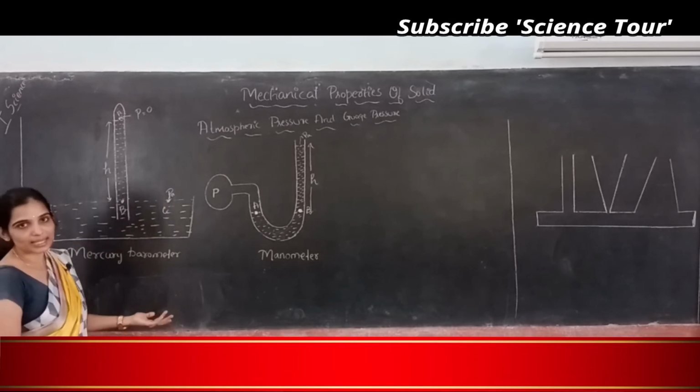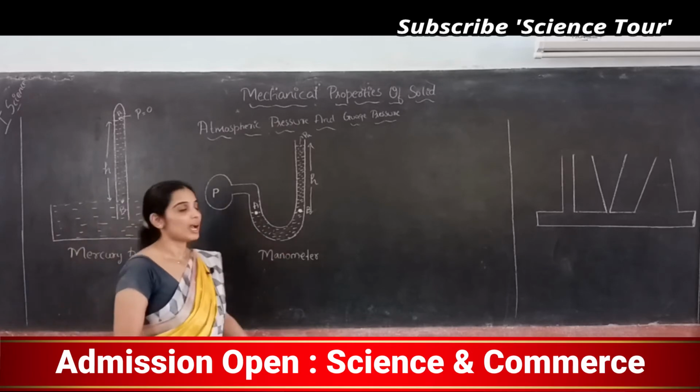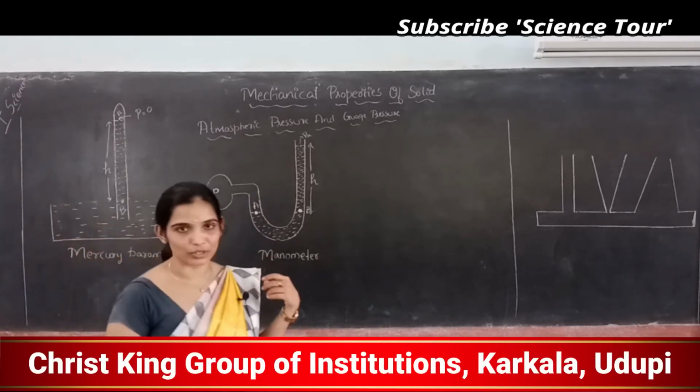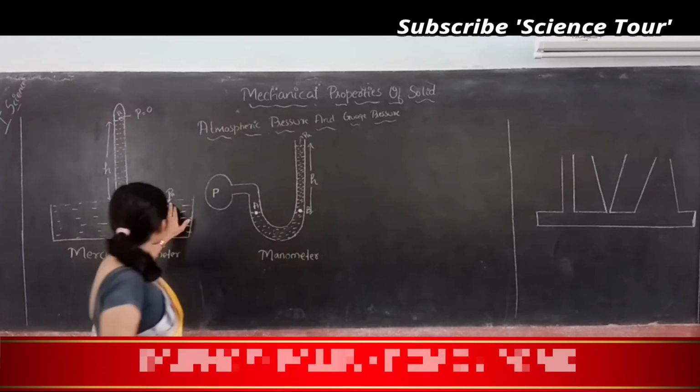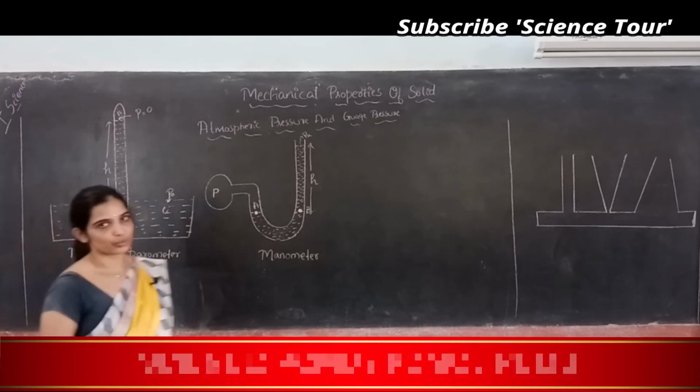From Pascal's law we know that B and C should have the same pressure, and C is at atmospheric pressure. Why? Because C is the surface which is exposed to the atmosphere.